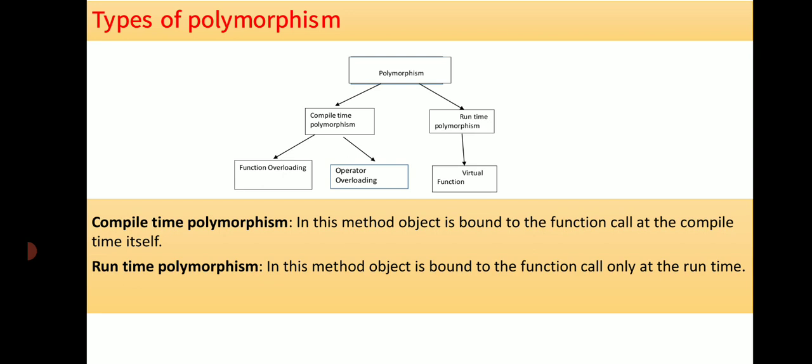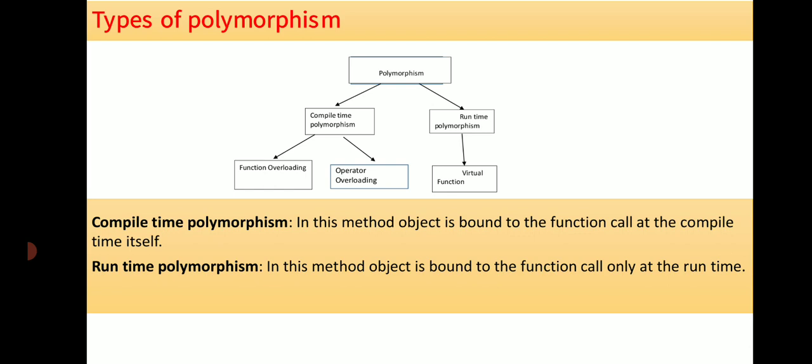Types of polymorphism can be shown in a diagrammatic manner like this. Here polymorphism is divided into two types. One is compile time polymorphism, another one is runtime polymorphism. Compile time polymorphism is divided into function overloading and operator overloading, and runtime polymorphism can be achieved with the help of virtual function.